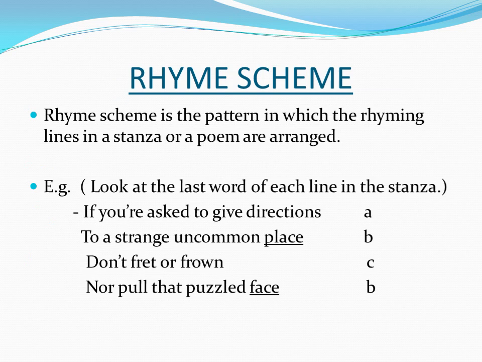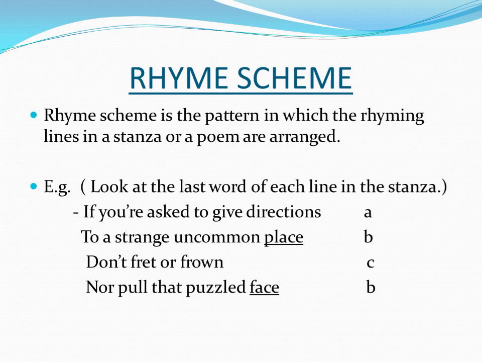Rhyme scheme. Rhyme scheme is the pattern in which the rhyming lines in a stanza or a poem are arranged. For example, you can look at this one stanza that is given and read the last word of all the lines. If you are asked to give directions to a strange unknown place, don't frown, nor pull that puzzled face. So you can see at the last word of each sentence, some rhyming sense is there. A pattern is given like place, face, like that.